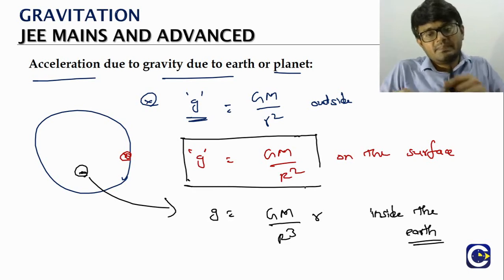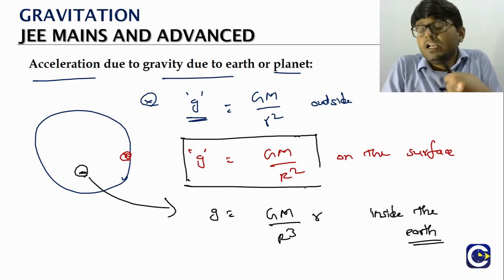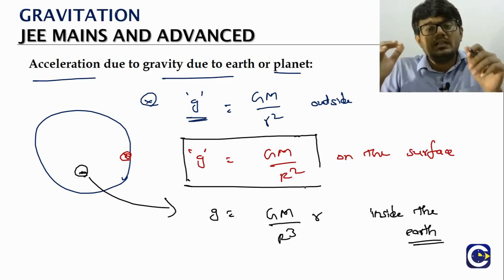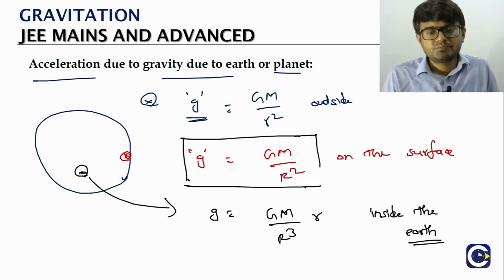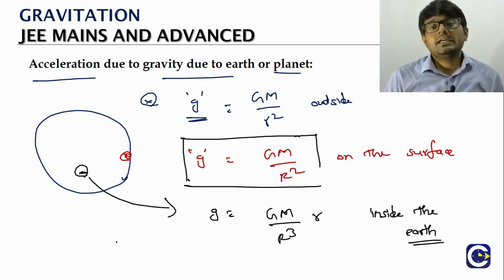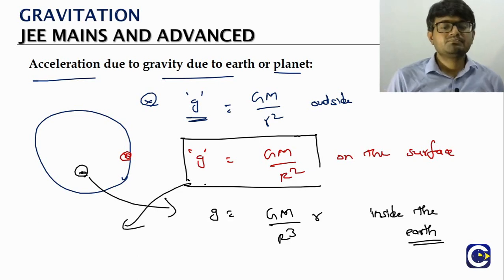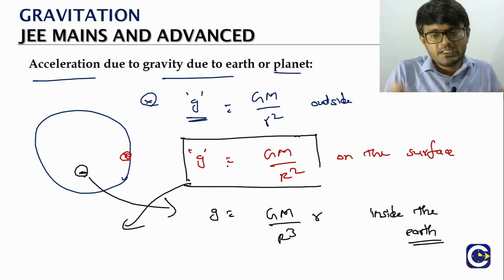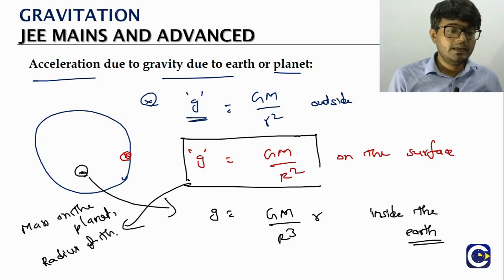So first we will start our discussion with the field on the surface of the earth or the planet. So where do we begin? We will begin with the field on the surface of the planet, or rather the field on the surface of particularly earth. So what is the formula for that? It will be G capital M by capital R square. So here what we need to keep in mind is the acceleration due to gravity on the surface of a planet, right? It depends upon what? It depends upon the mass of the planet and the radius of the planet.